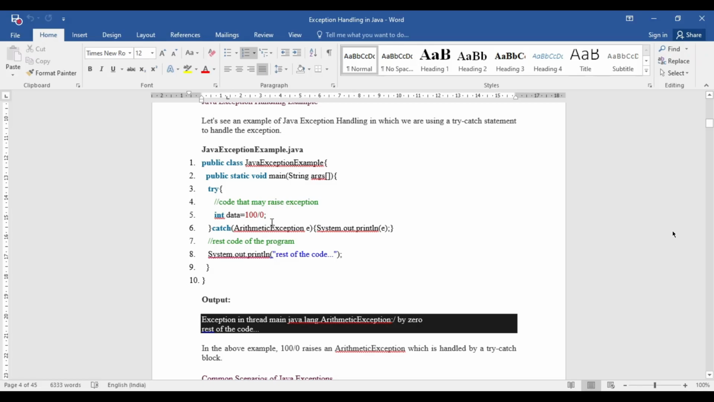Definitely this is an abnormal condition, and we all know that you can't define this type of arithmetic operation here. But just tell me, if you want to divide any number by 0, is it possible? No, ma'am. So it is an abnormal situation. This is an abnormal condition that is happening in your source code.